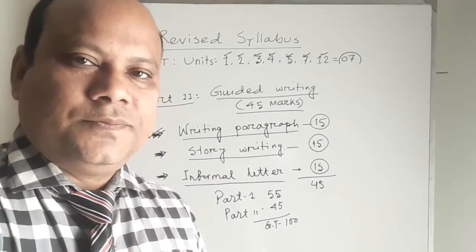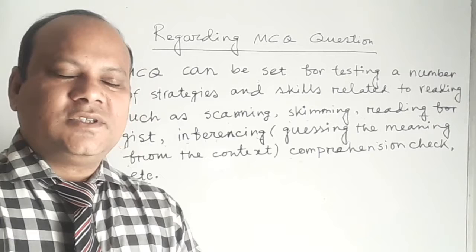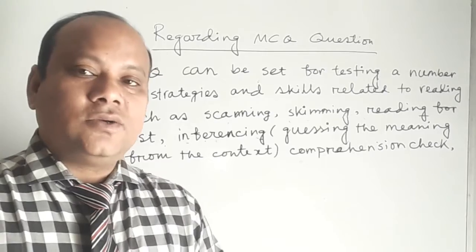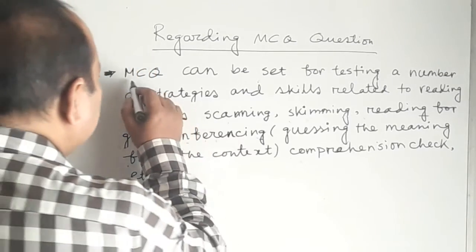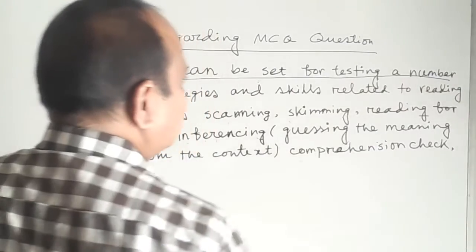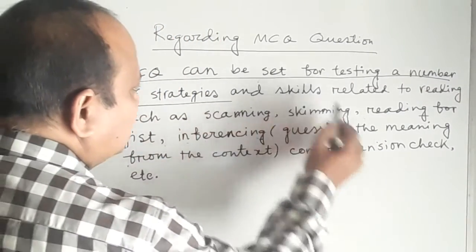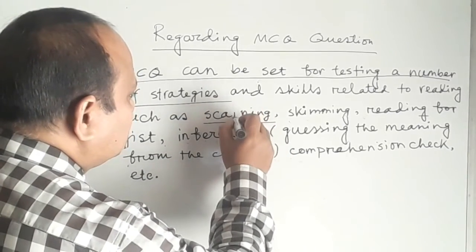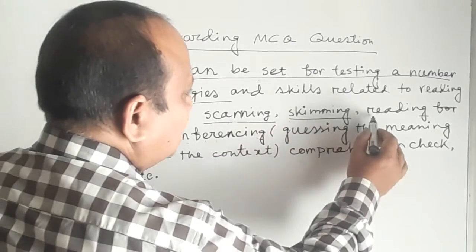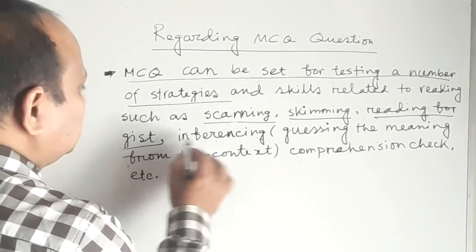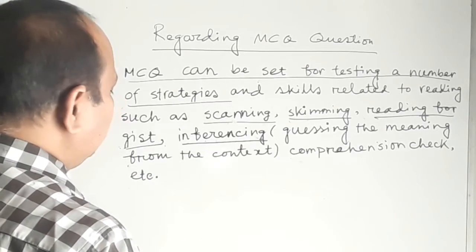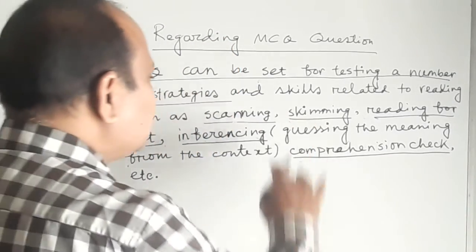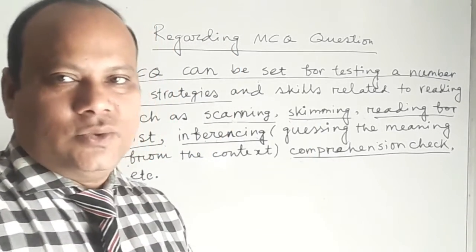My dear students, MCQ questions are said to serve a number of purposes. According to NCTB, look at this. MCQ can be set for testing a number of strategies and skills related to reading, such as scanning, skimming, reading for gist, inferencing, that is gauging the meaning from the context, and comprehension check. So these are the criteria you will be assessed through MCQ.